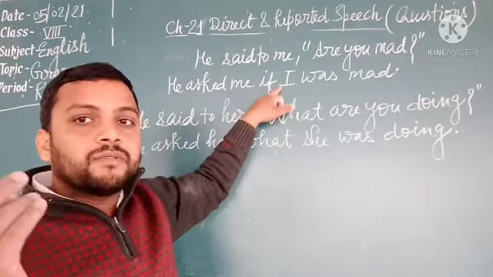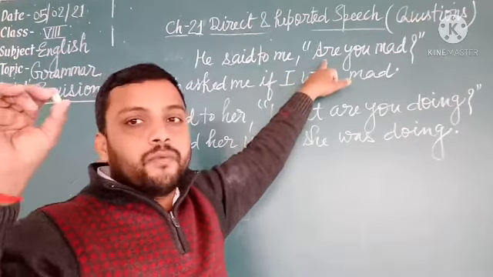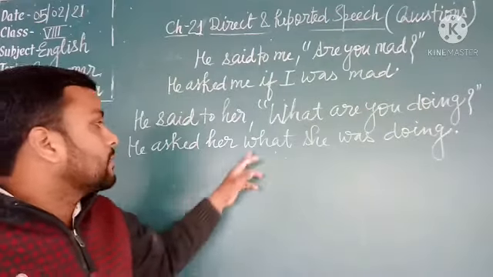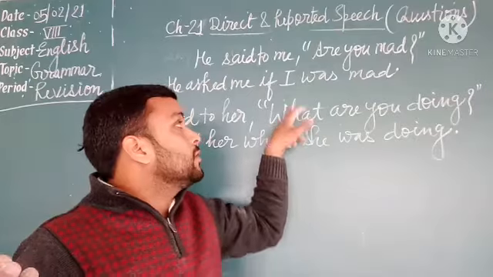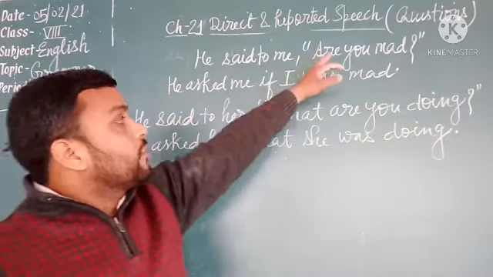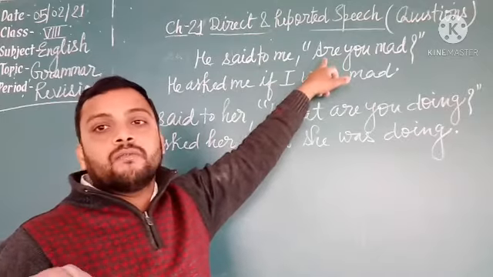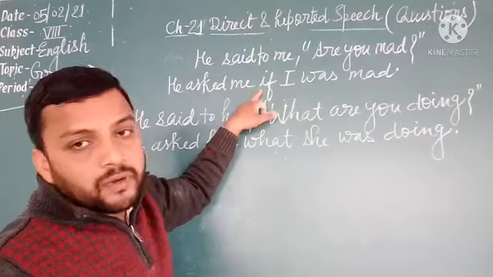There are two kinds of interrogative sentence. First one, the sentence that begins with a helping verb, and second, the sentence that starts with a question word, WH words or interrogative words. So if the reported speech begins with any helping verb like is, are, am, was, were, has, have, do, does, did, then we write if or whether.